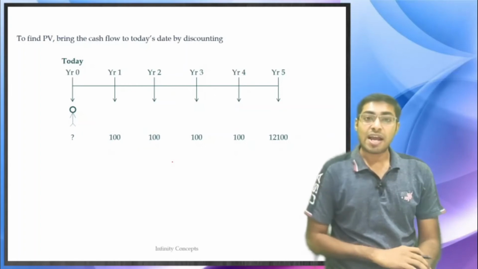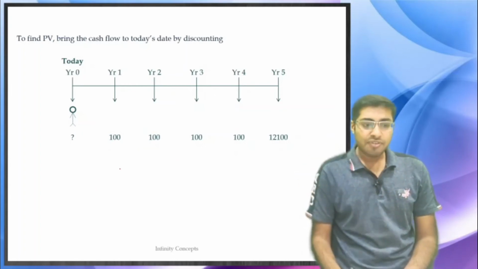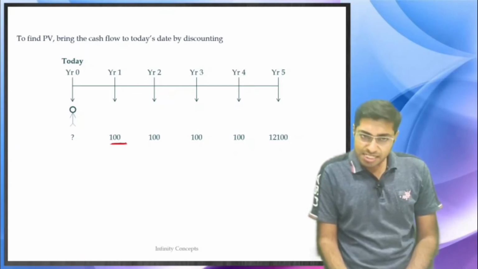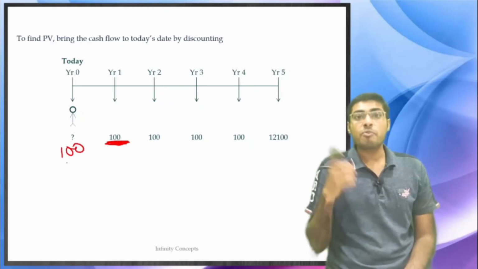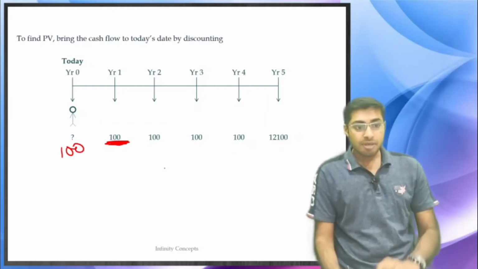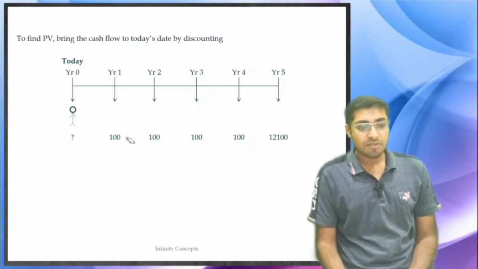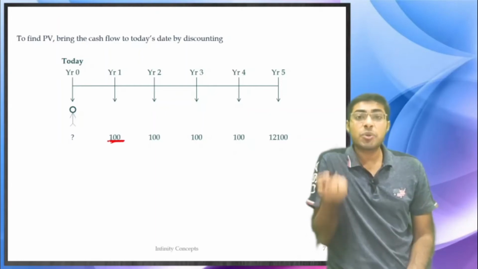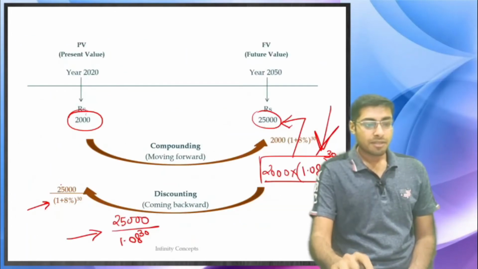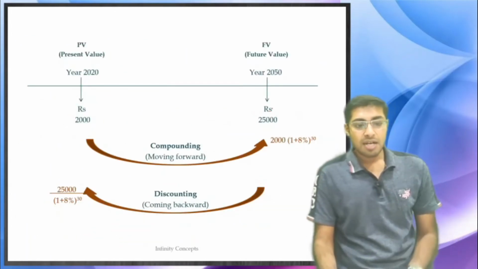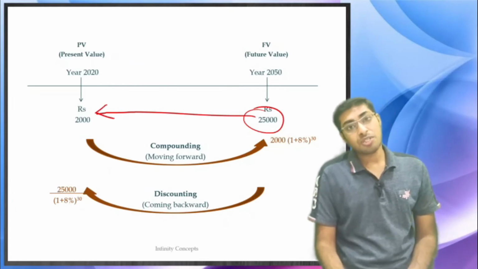Now we want to calculate the present value of this money. If I would have got 100 today, that will be even more desirable than this particular 100. So I want to calculate the value of this 100 in today's terms. The way over here we see that 25,000 in today's terms is 2,000 only.